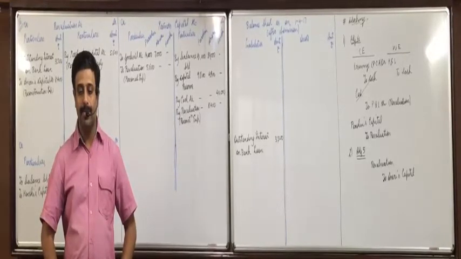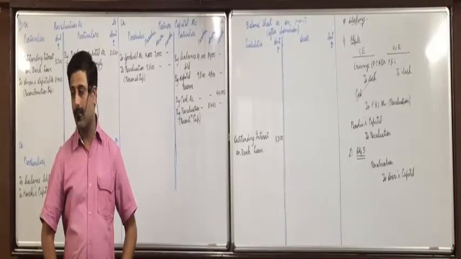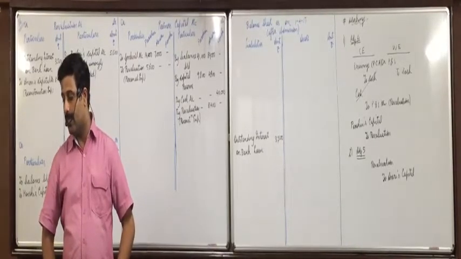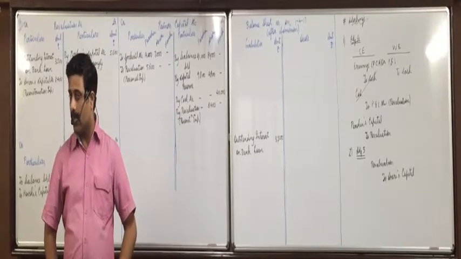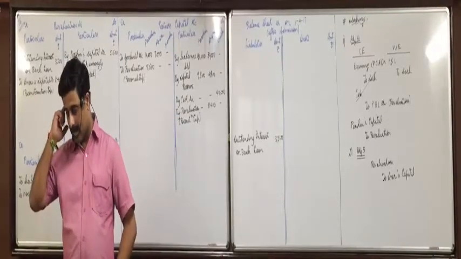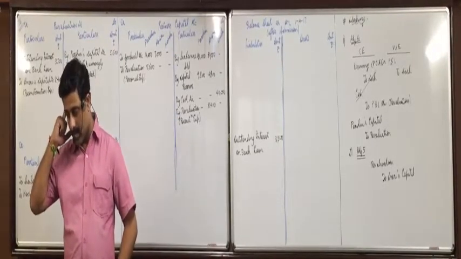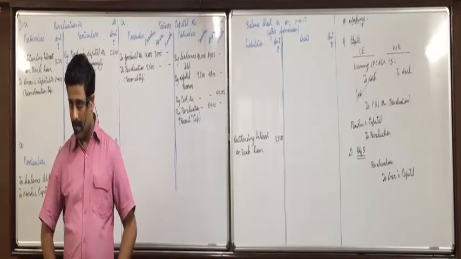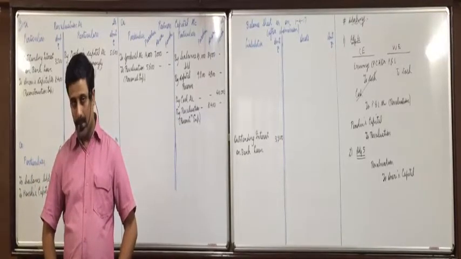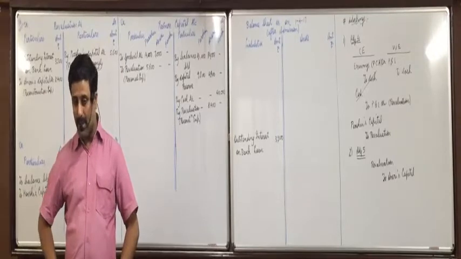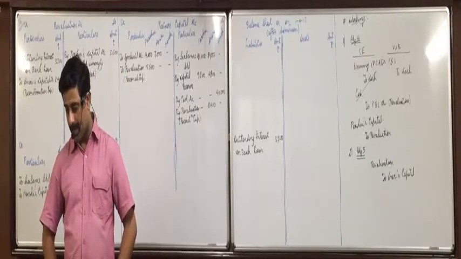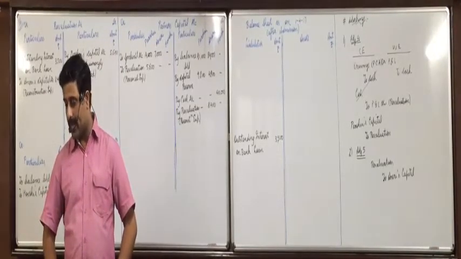Why? So, new partners capital you will debit with what amount? How do you get that?